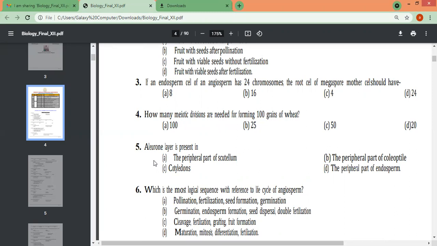So now this is for you. I'm sharing the questions for you, what sort of questions from each chapter you have to prepare. So this is one. Meiotic divisions, you know, 4 daughter cells are formed and you have to calculate.